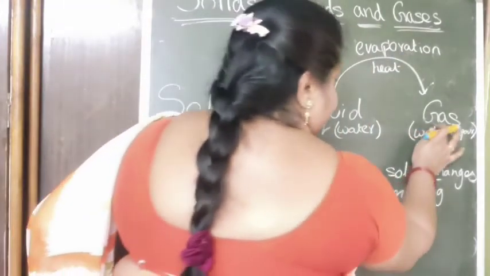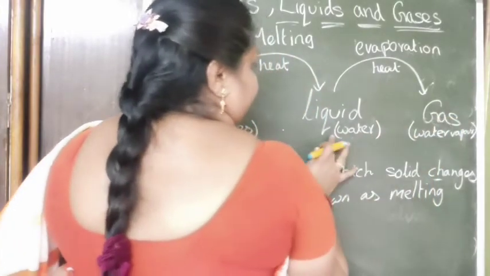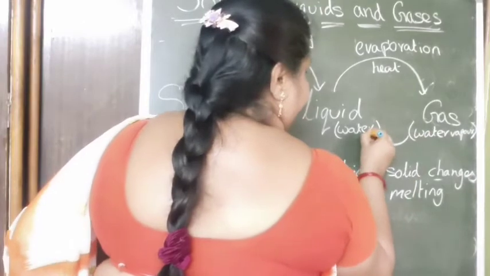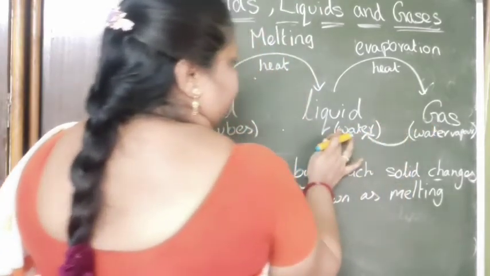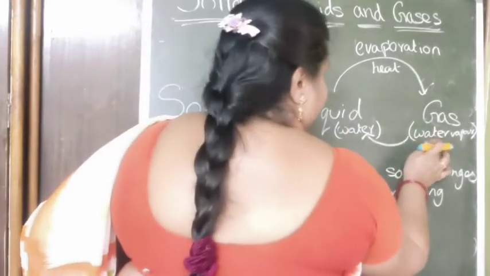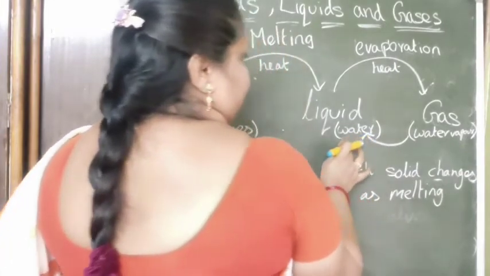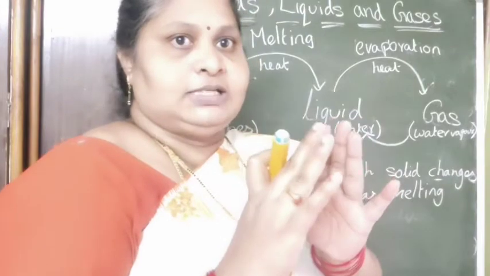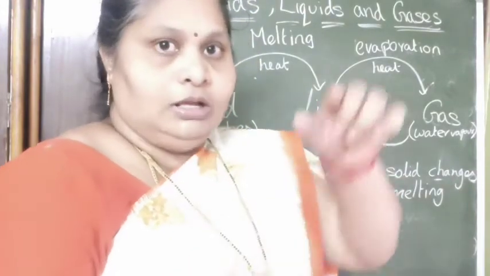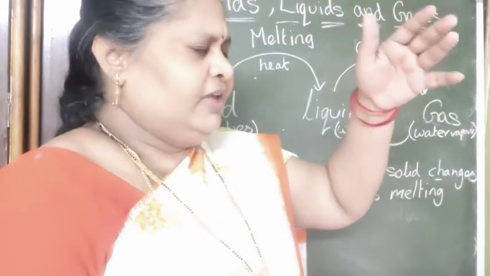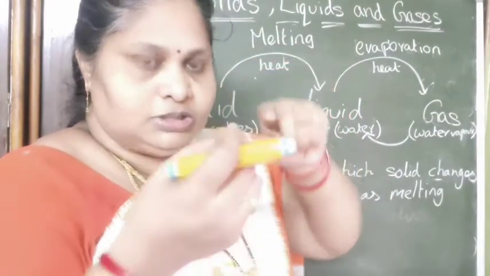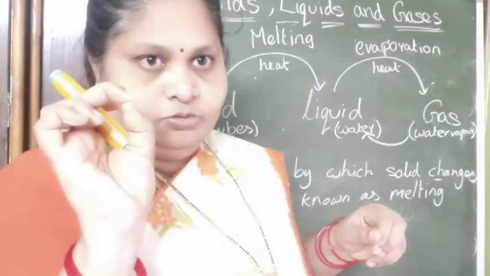Next, gas is changed again into liquid. The water vapor is changed again into water. We observe this on car glasses when it is raining, we see small water droplets.